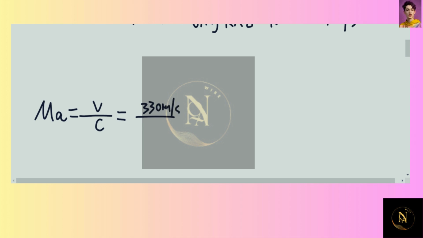So now let's determine the Mach number, which is V over C, which is 330 meter per second over 567 meter per second. And this will give us the Mach number in this case is about 0.582. And these are the answers for this question.